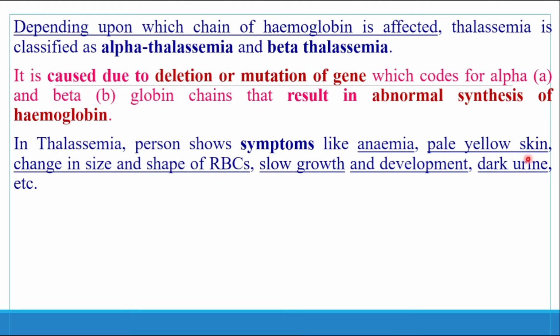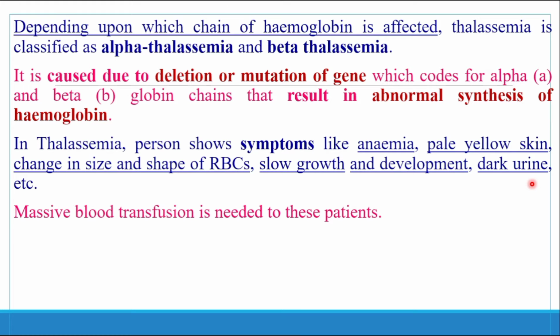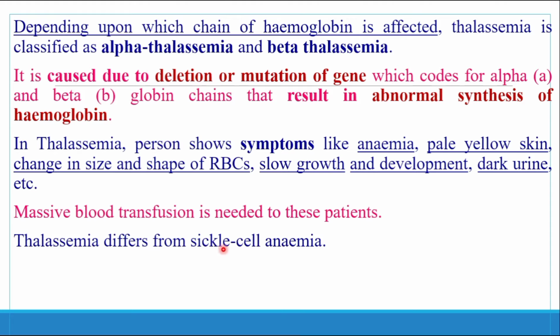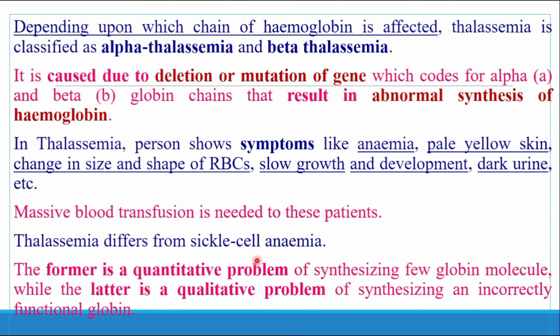That is a pale yellow skin, change in the size and the shape of the RBC cell, slow growth and development, and the urine which is formed is a dark urine. Massive blood transfusion is needed for these patients. Thalassemia is different from sickle cell anemia: the former is a quantitative problem of synthesizing too few globin molecules, while the latter is a qualitative problem of synthesizing incorrectly functioning globin.